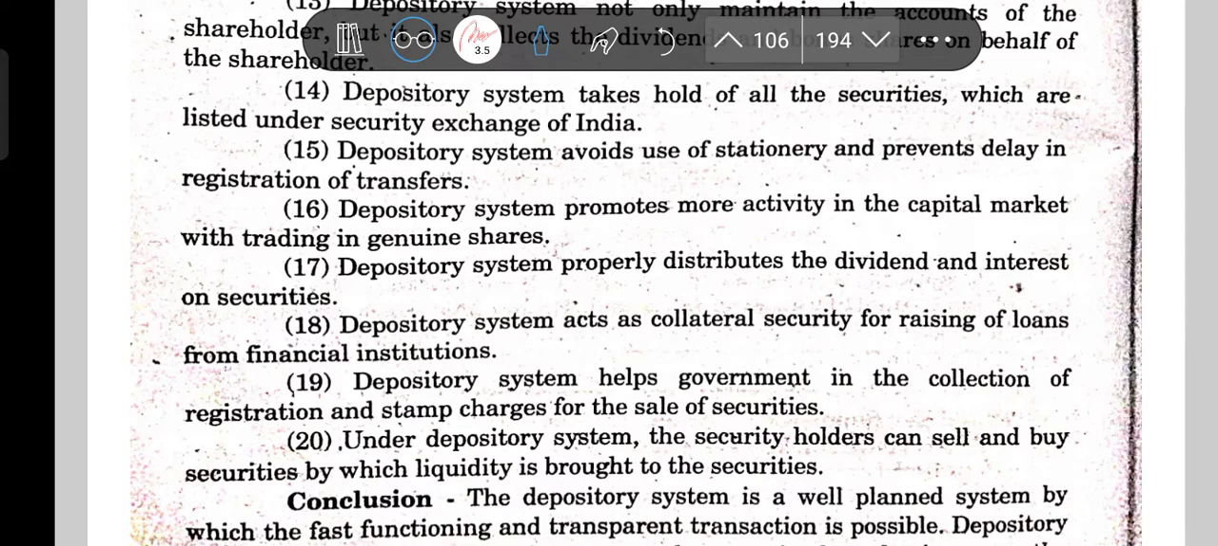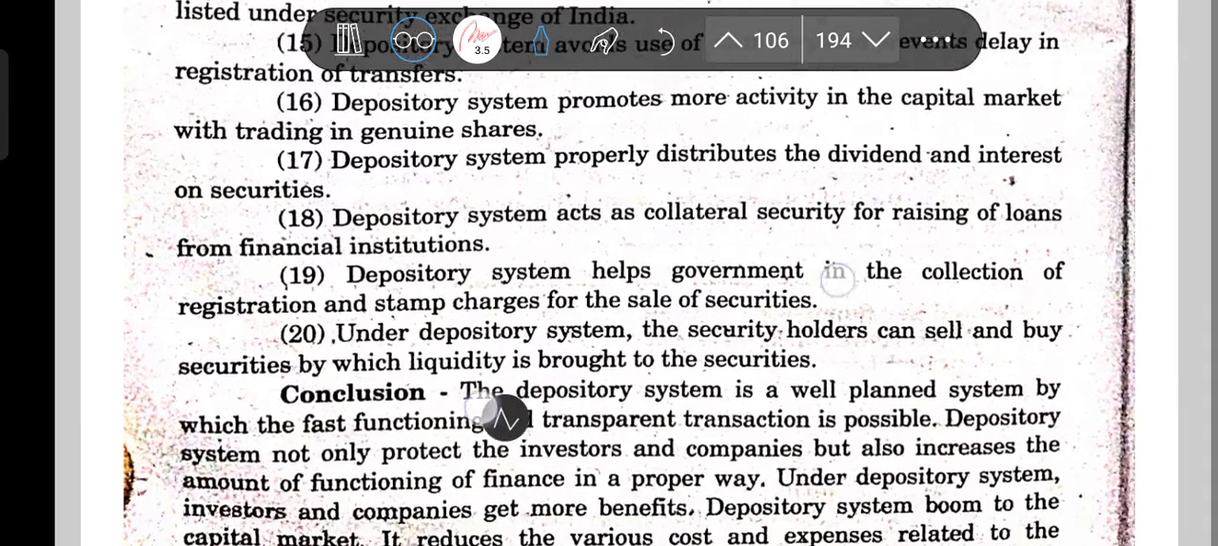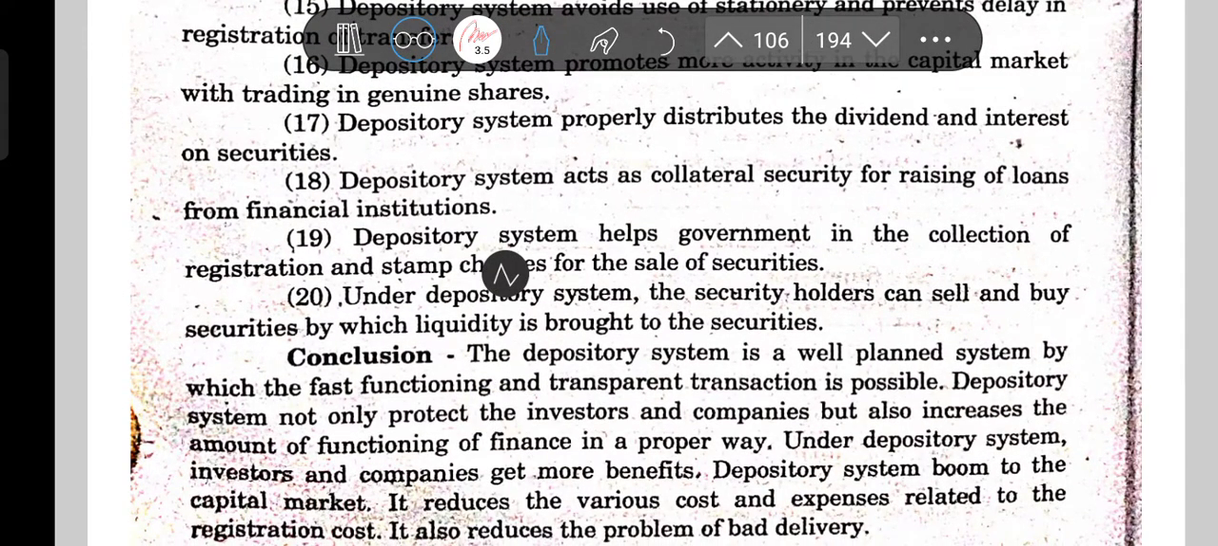Of course, whatever you have in the demat account, you can raise a collateral loan against that. It helps the government in collection of registration and stamp charges for the sale of securities. Under the depository system, security holders can sell and buy securities, by which liquidity is brought to the security. Transactions are easy, and you do not need to worry about fraudulent certificates.